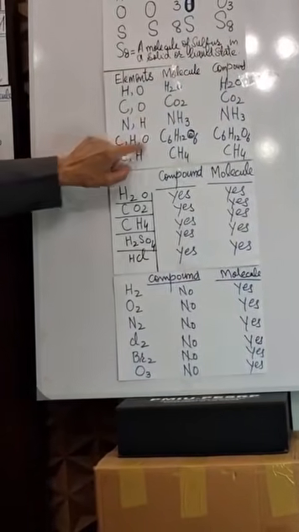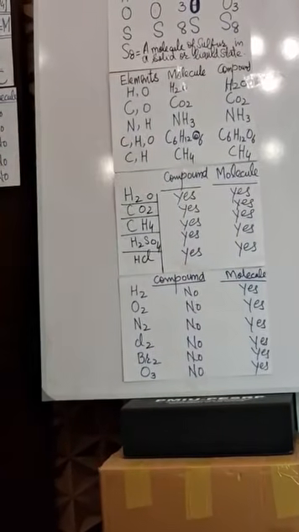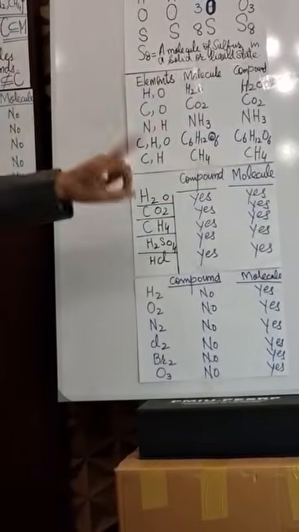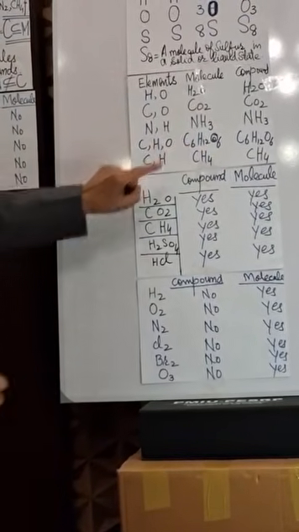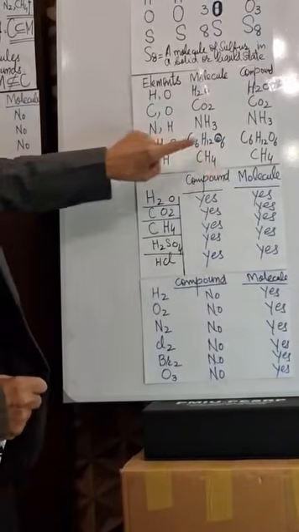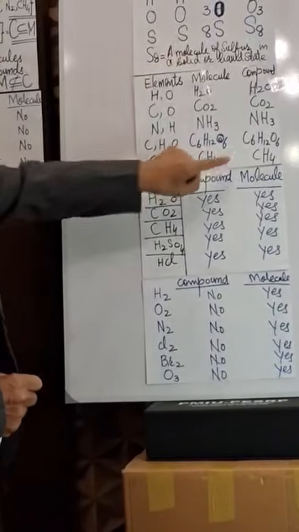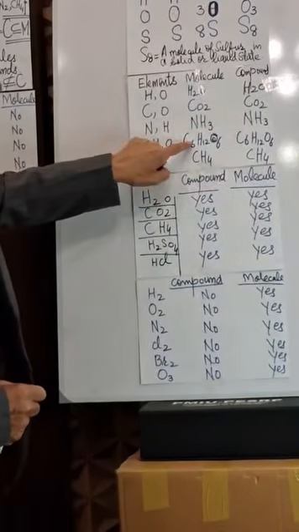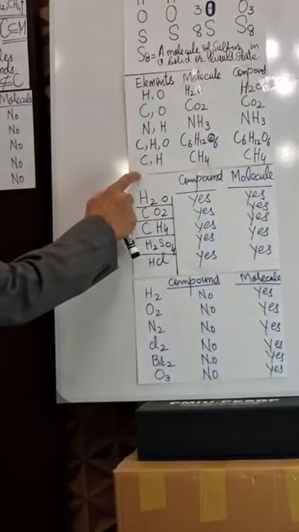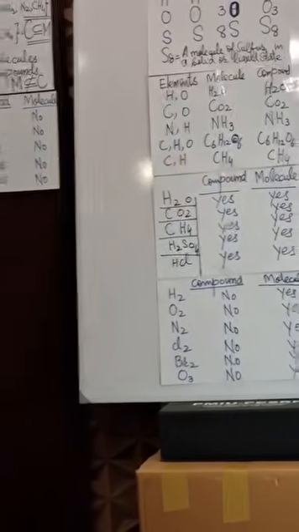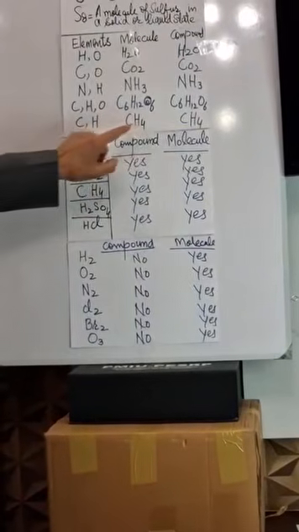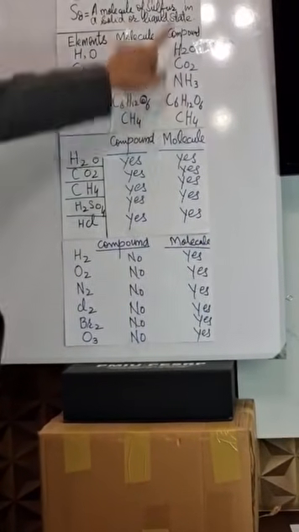Now, these are 3 elements: carbon, hydrogen, and oxygen. They have been chemically combined and one molecule of glucose has been formed, C6H12O6. This is one molecule of glucose, and this is one molecule of glucose compound. Now, this is a molecule also and a compound also. This is carbon, this is hydrogen. They have been chemically combined to form methane gas. This is the same natural gas which you burn in your stoves in your kitchens. So CH4 is a molecule as well as a compound.